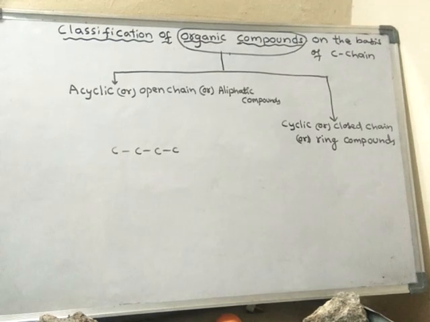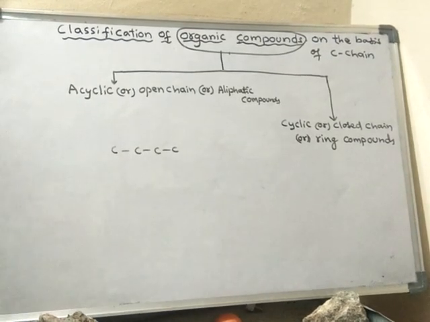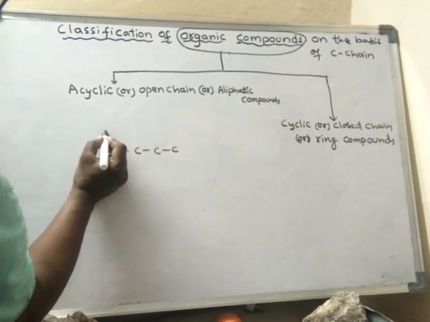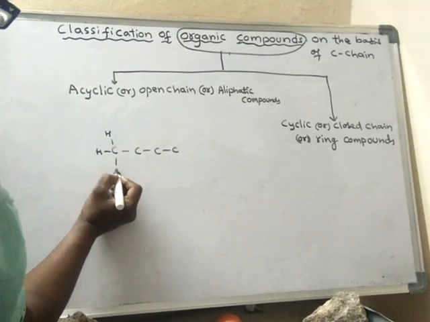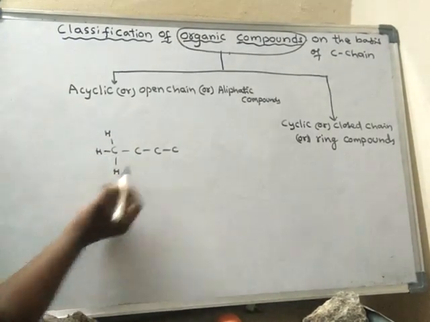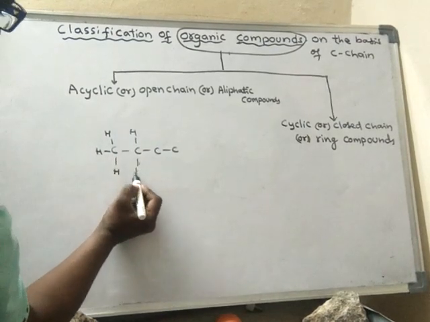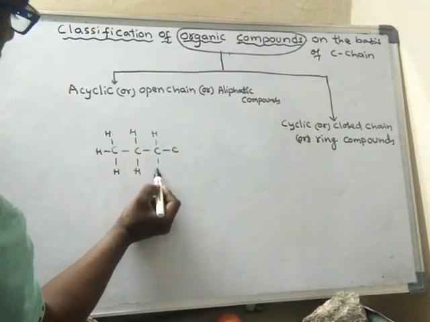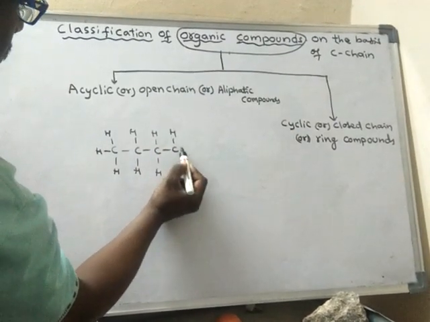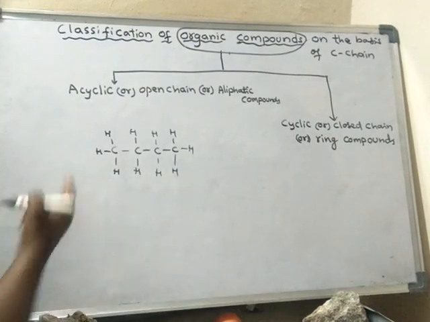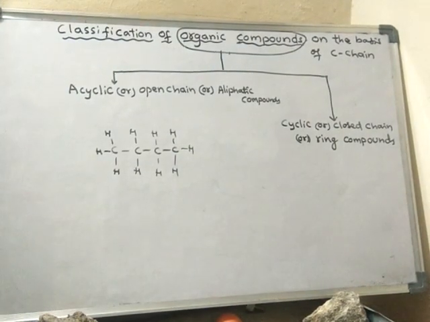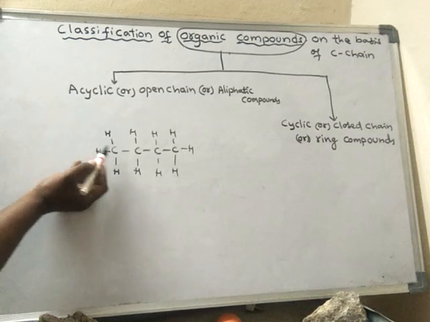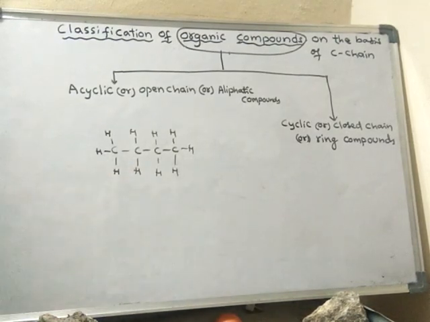4 carbon atoms. We already know that every carbon forms 4 bonds. For example, this carbon is forming 4 bonds like this, 1, 2, 3, 4. This carbon also is forming 4 bonds. This carbon is also having 4 bonds. This is called the structural representation.